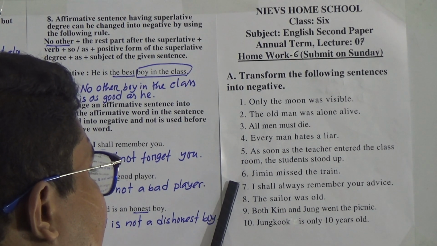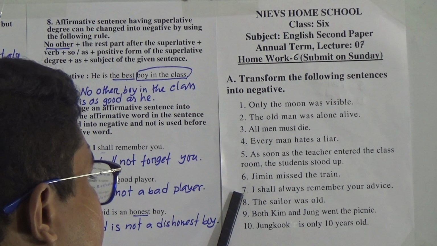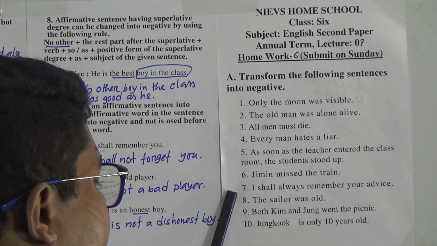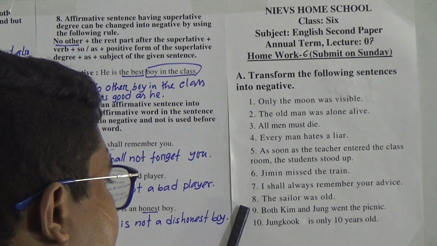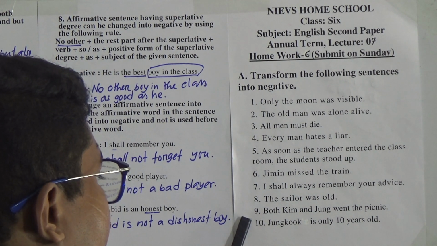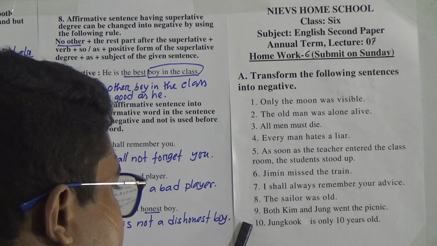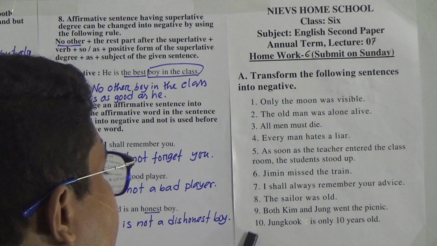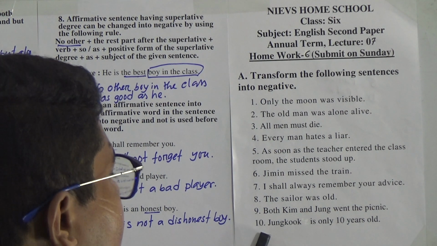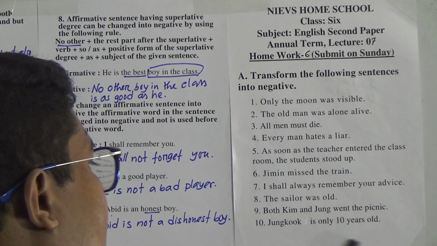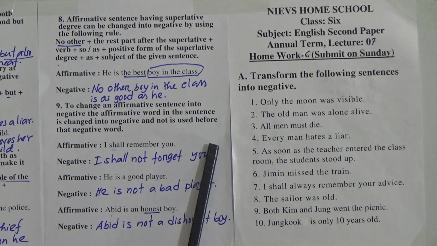Number 6, Jimin missed the train. Number 7, I shall always remember your advice. Number 8, the sailor was bold. Number 9, both Kim and Jang went to the picnic. Number 10, Jungkook is only 10 years old. So this is our SW.